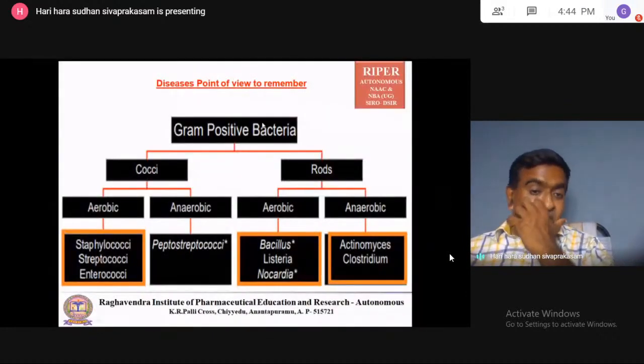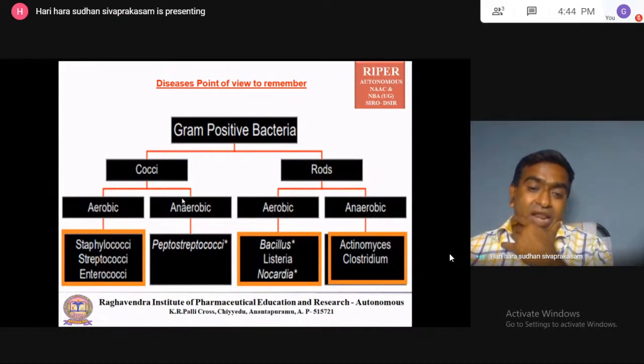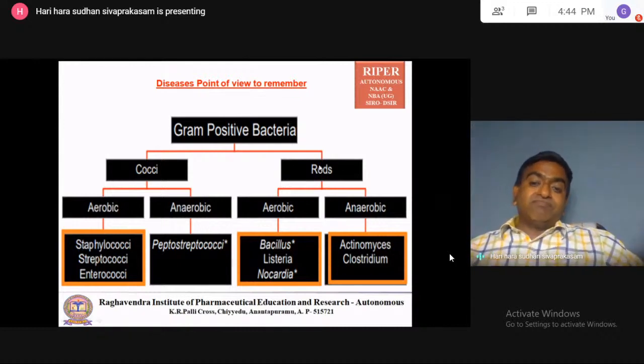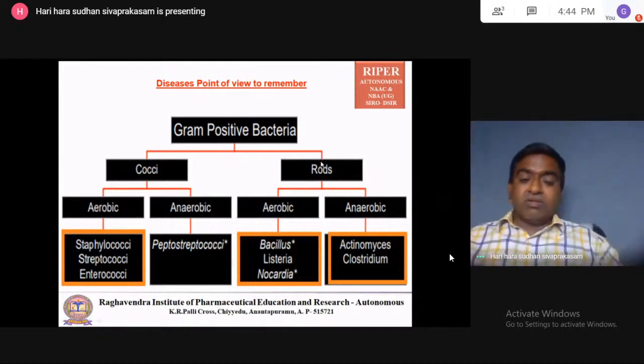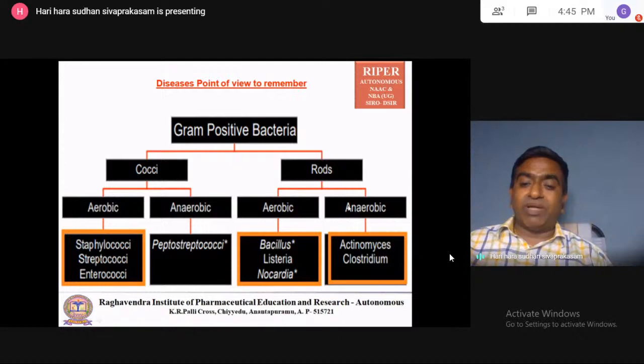In the next slide, which organisms in the gram-positive bacteria are aerobic, requiring oxygen for their growth, and anaerobic, not requiring oxygen for their growth. Among the rod shaped bacilli, which require aerobic conditions and which require anaerobic conditions.